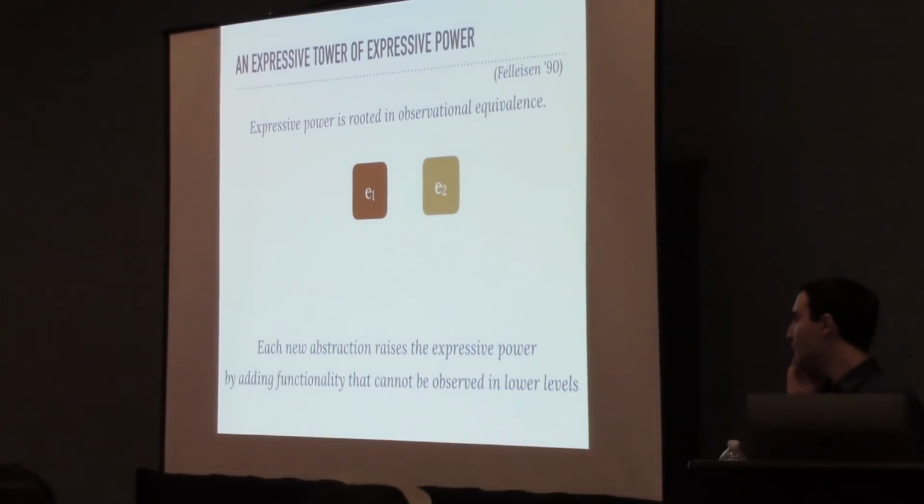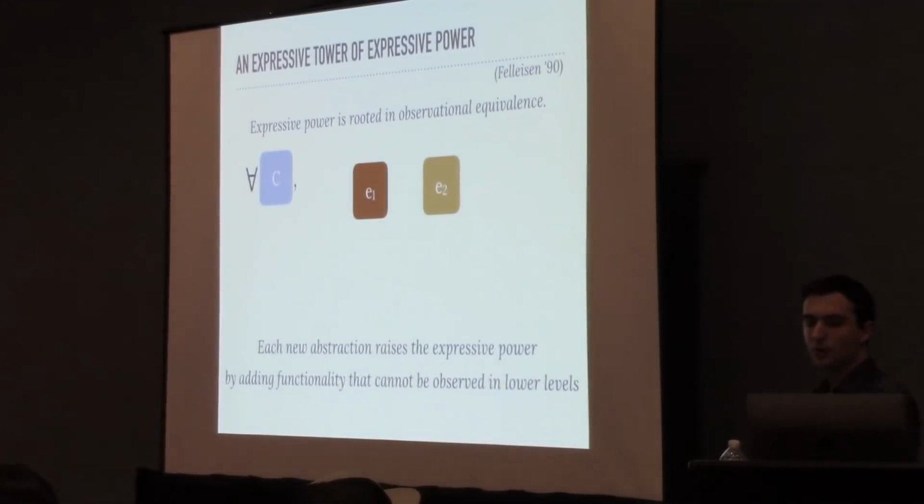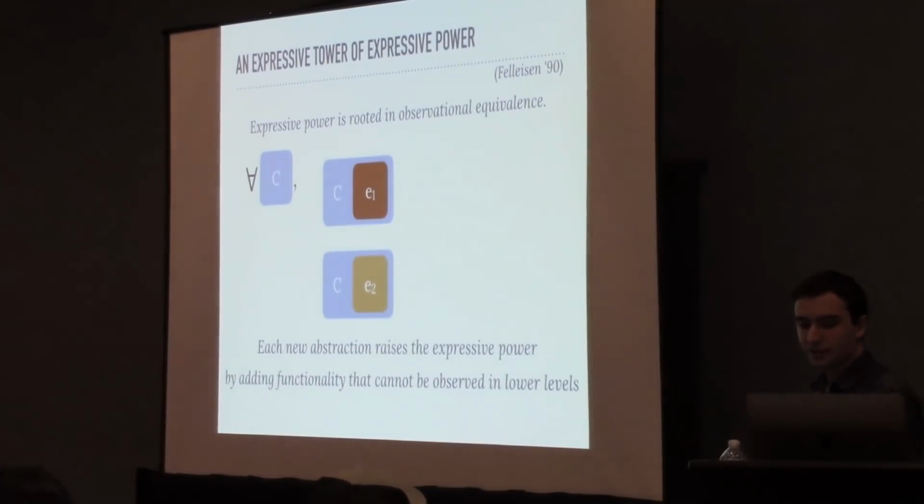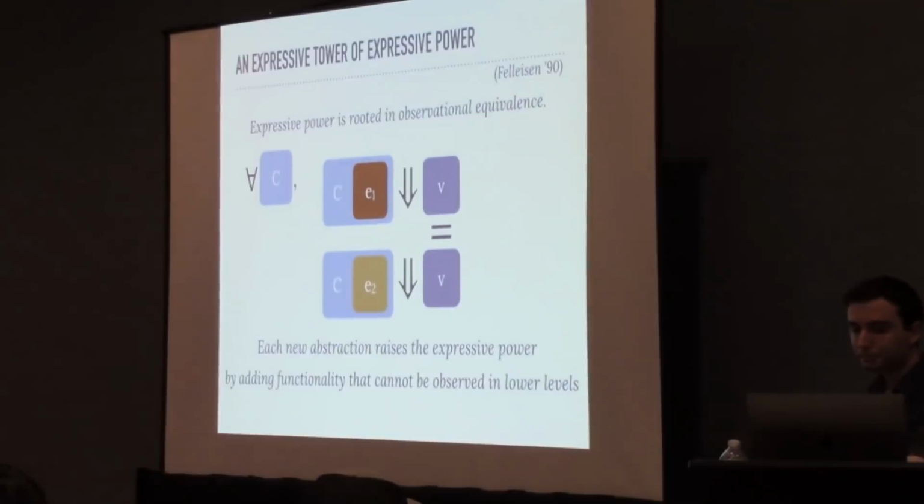In this case, we follow Matthias Felleisen in defining expressive power in terms of observational equivalence. So for those who are not familiar with observational equivalence, let's look at what it means for two programs, E1 and E2, to be observationally equivalent. We say that two programs are observationally equivalent if, for all program contexts C, we can run E1 and E2 in the context, and either they both diverge, or they both evaluate down to a value, and that value is equal.